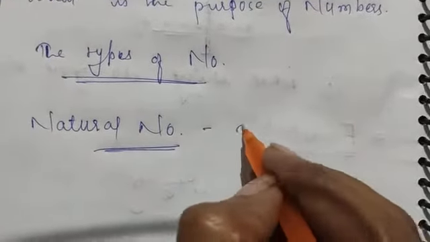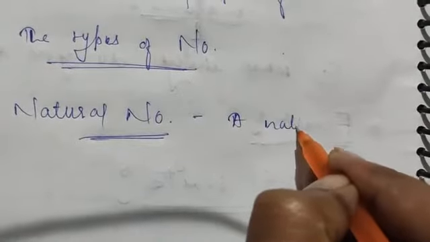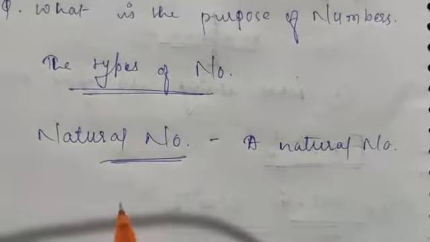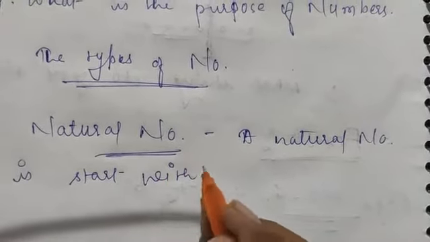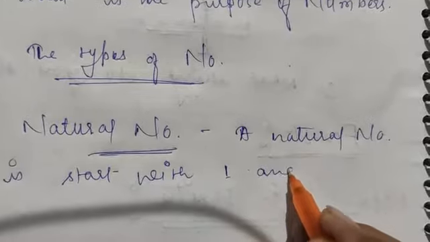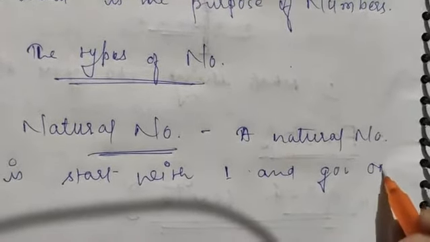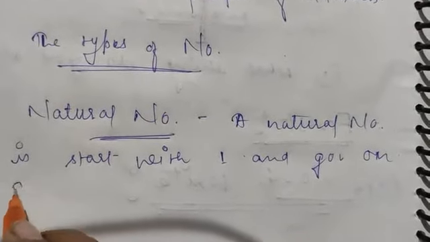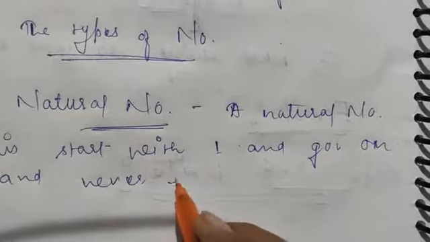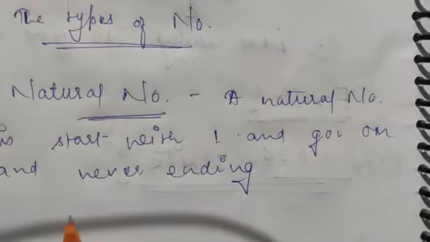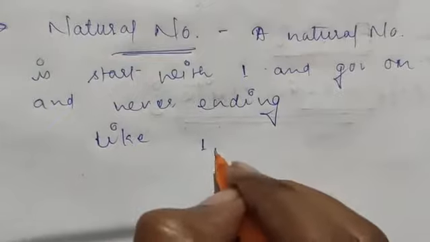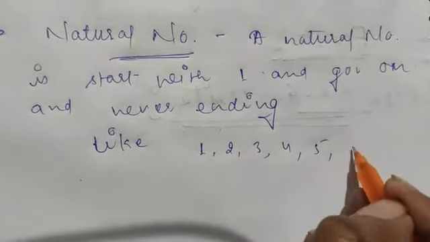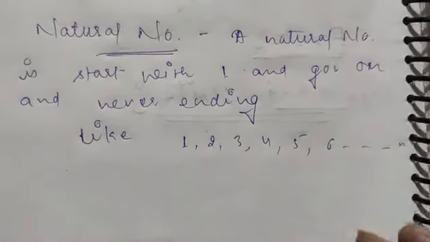The very easy definition is: a natural number starts with 1 and goes on, never ending, like 1, 2, 3, 4, 5, 6 ... up to n.